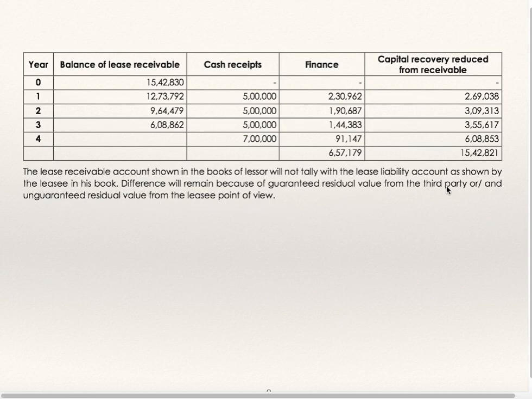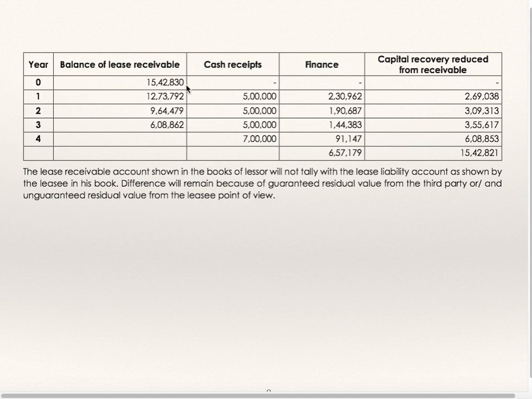Now in the books of lessor, he will record this as receivables. 15 lakhs 42,830, he will show it as receivables. So he will pass journal entry receivables account debit to asset sold on lease.